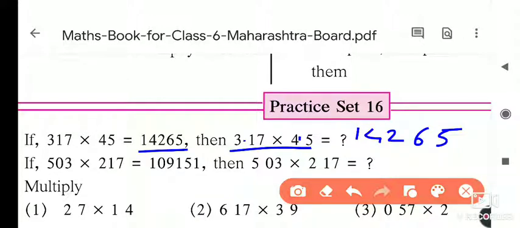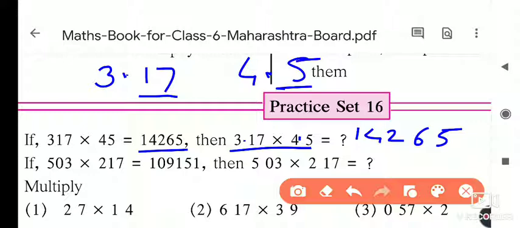So in this example, in 3.17, after the point how many digits are there? 2 digits. And in the other number, 4.5, after the point how many digits are there? 1 digit. So in the question, in total how many digits are there after the decimal point? These 2 digits and this 1 makes 3 digits. So in the answer we have to leave 3 digits from the right side. So 1, 2, 3 and then give the point here. Finish. That is its answer. In that way we have to solve these questions.